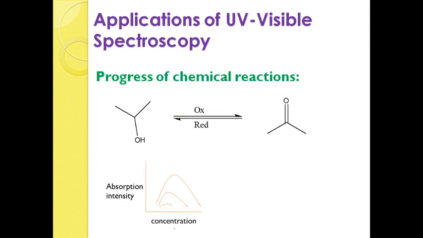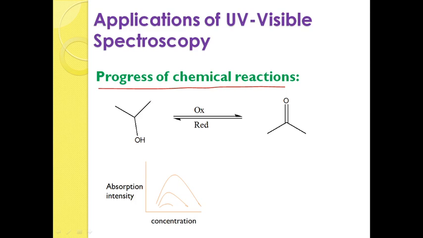And here I am explaining one more application. Yes, this is the progress of a chemical reaction. So, progress of a chemical reaction means if you perform a chemical reaction, how much extent of reaction has undergone, is it at a middle stage or has the reaction completed, that information can be known by using UV visible spectroscopy.